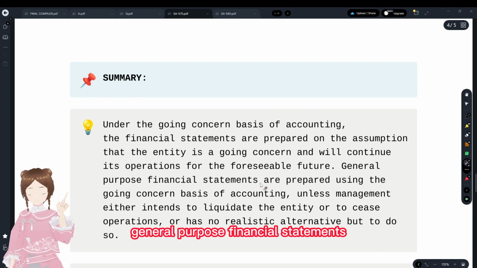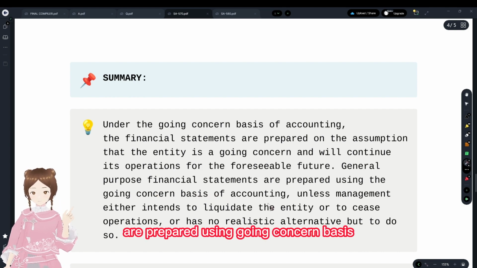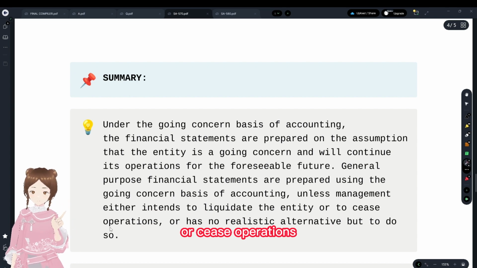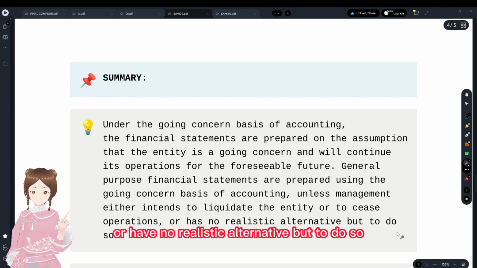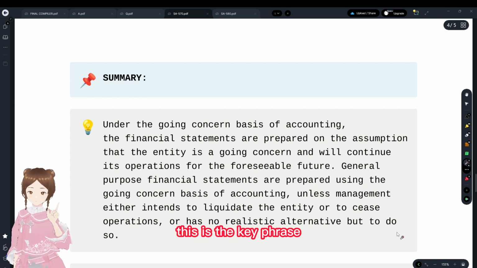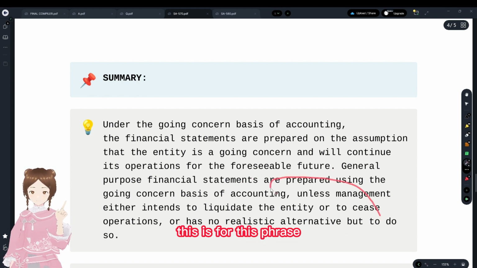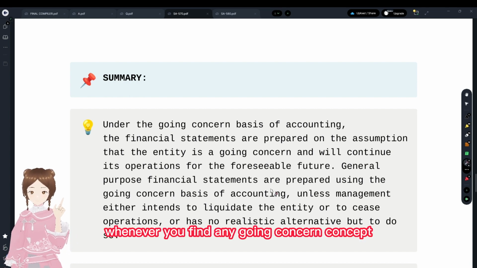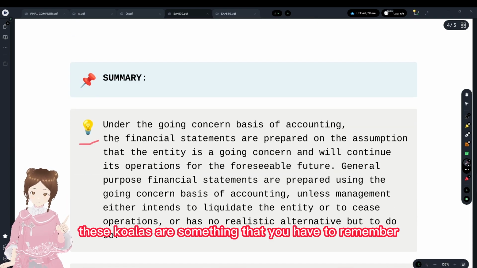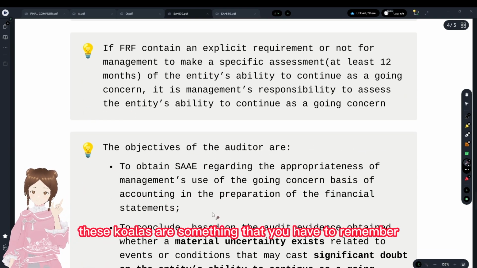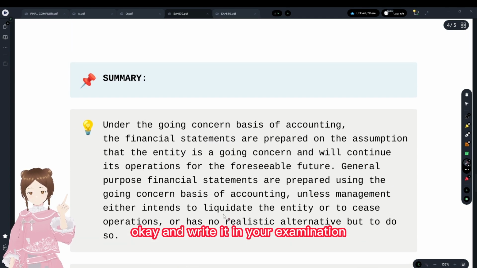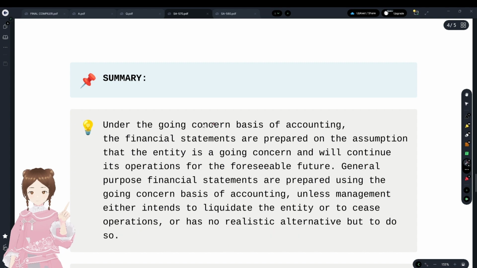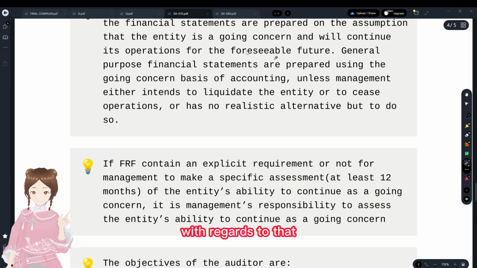General purpose financial statements are prepared using the going concern basis unless the management either intends to liquidate the entity or cease operations, or has no realistic alternative but to do so. This is the key phrase. These three lines you have to write whenever you find any going concern concept. These callouts are something that you have to remember and write in your examination. That's why it was given in a special place.